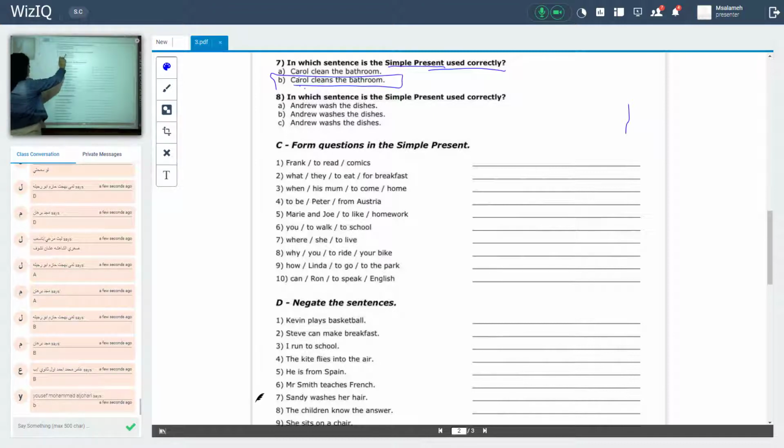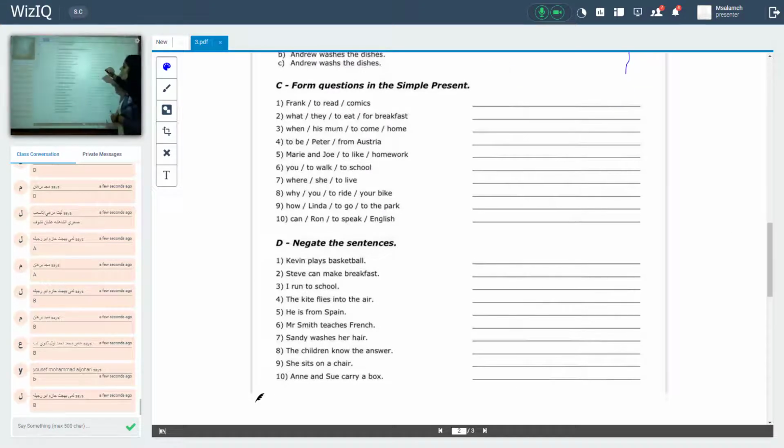In which sentence is the simple present used correctly? I answer the same thing. Here we have form questions in the simple present tense. I will choose one or three. Actually, here we have an idea, and here we have an idea, here we have an idea. So I will solve only these three questions. Please keep with me. Now we will solve this question. Be with me. Okay, Lama and Yusuf. Okay, thanks a lot.